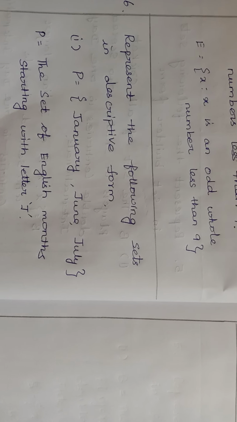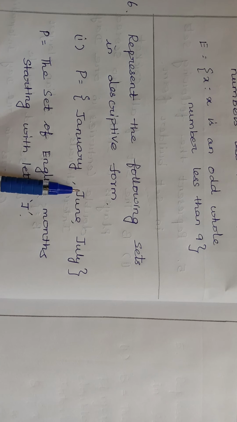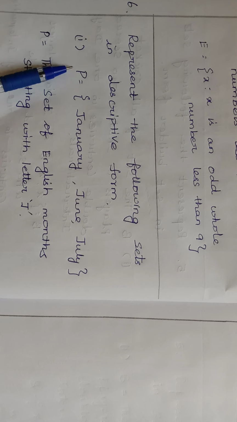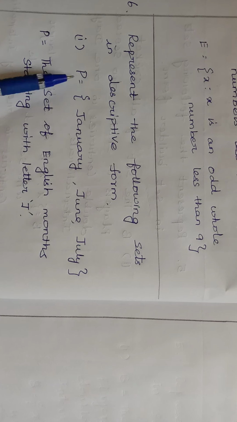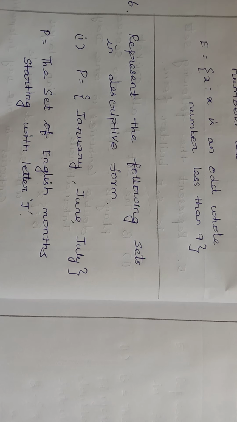Next, represent the following sets in descriptive form. It is given in the roster form. We'll write in descriptive form. So first question, P is equals to January, June, July. It is given inside the brackets. In the descriptive form, we need not write those things inside the brackets.